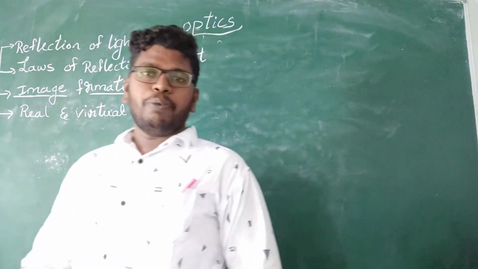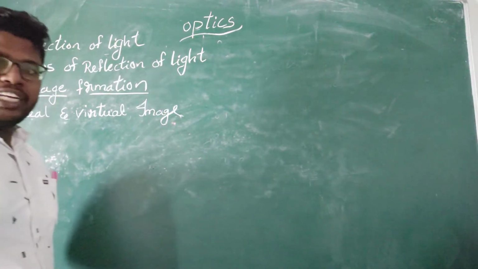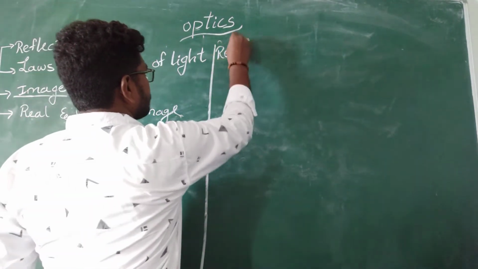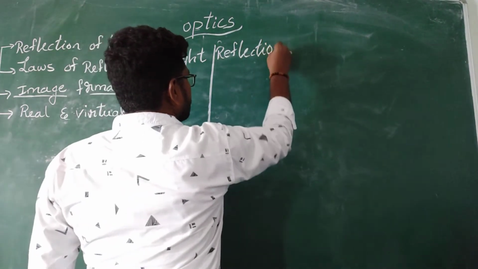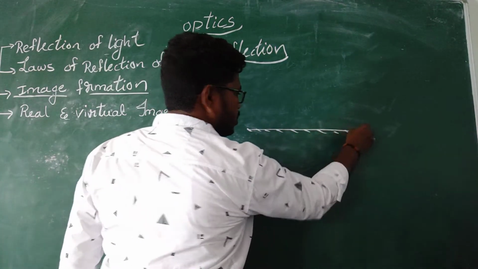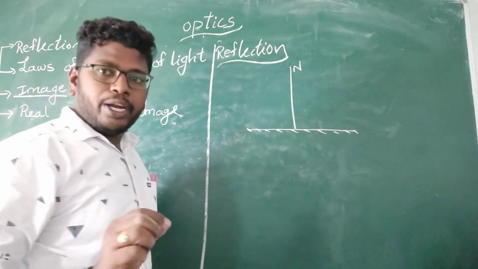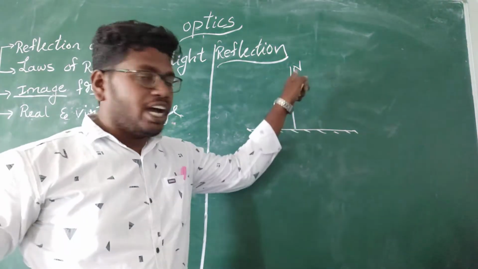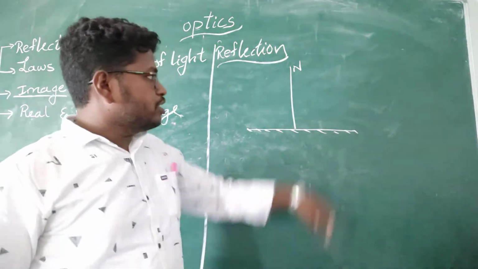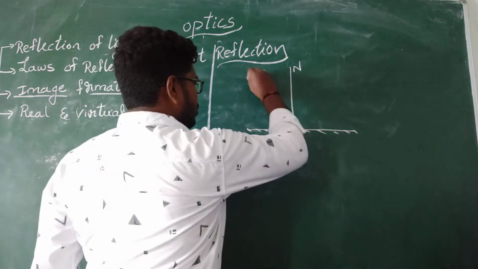First, let me enter today's topic: reflection of light. In this, for example, if you take a mirror, I draw a normal. Remember, whenever a light is incident perpendicular to the surface, that we call a normal. When a light is incident here perpendicularly, what do we call this? Normal.